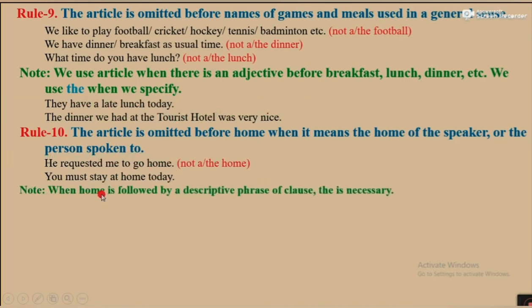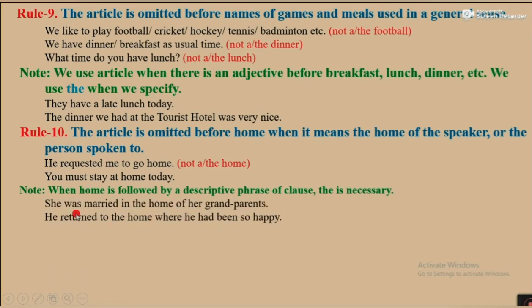Note, when home is followed by a descriptive phrase or clause, the is necessary. She was married in the home of her grandparents. Here, the is used before home as the descriptive phrase is here. He returned to the home where he had been so happy. Here, a clause is used, a descriptive clause. So, the is used. When the home is specified, we can use article the.